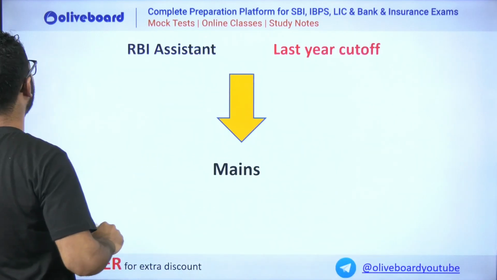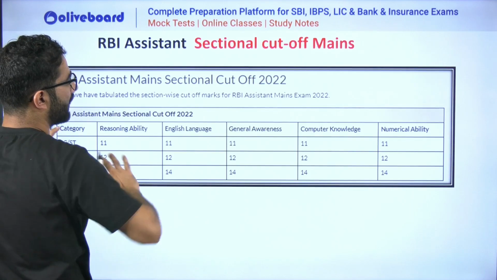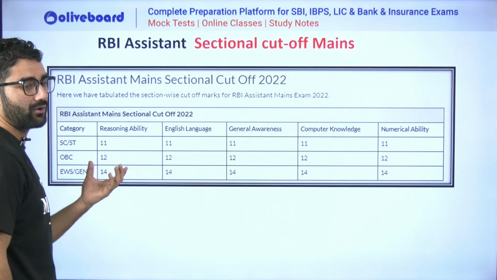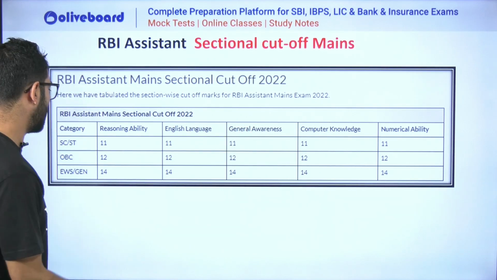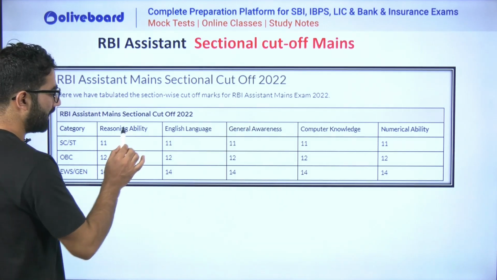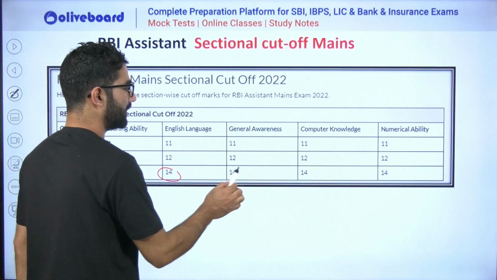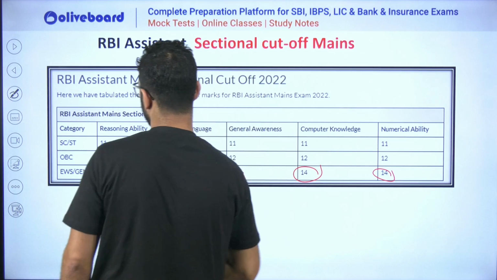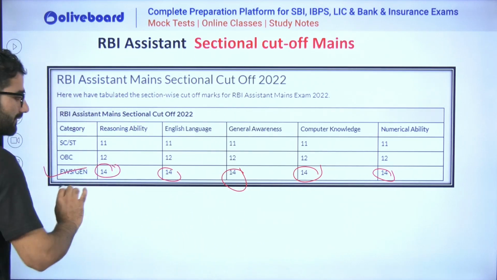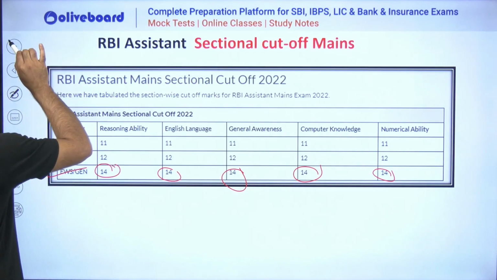Now, sir, what about the RBI assistant mains? This much is the cutoff. I am not going to waste your time and mine. You can just see: for general category, reasoning this much, English this much, general awareness and computer this much, and quant or numerical ability this much. This is the cutoff for RBI assistant.